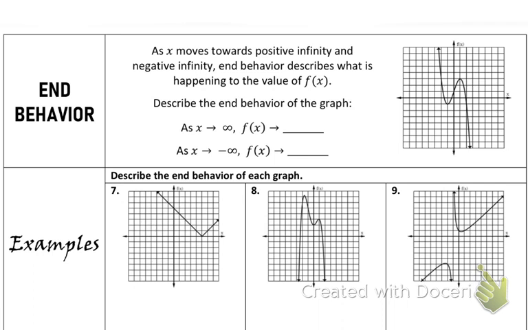The last thing we need to talk about is end behavior. So we're almost done. Now, here's the thing about end behavior. You need to know what you're discussing with end behavior. If I look at end behavior, I have to say, what happens when I go left really far? What happens when I go right really far? But we don't write it like that.